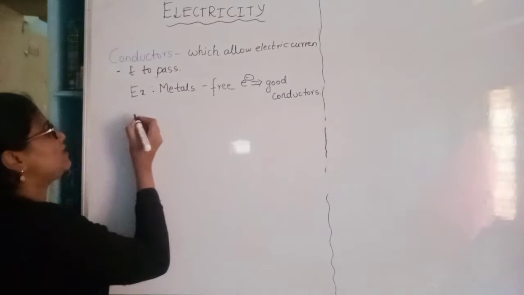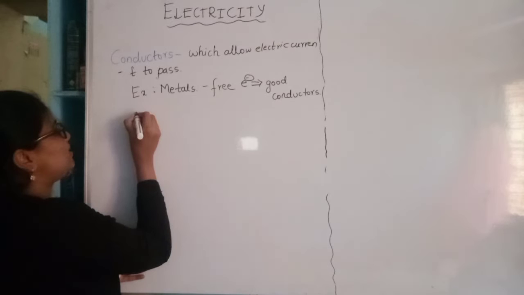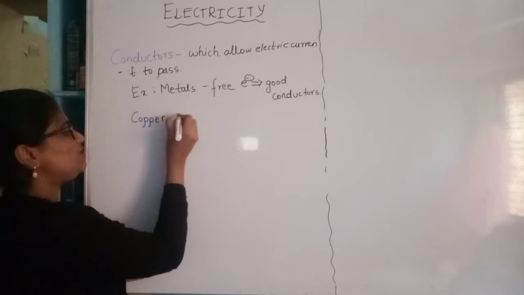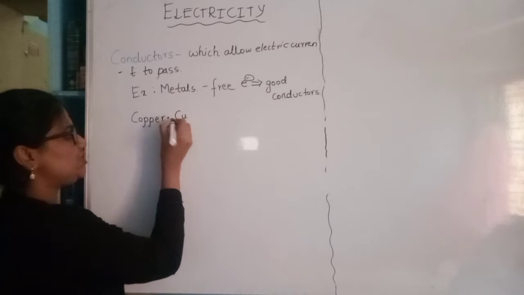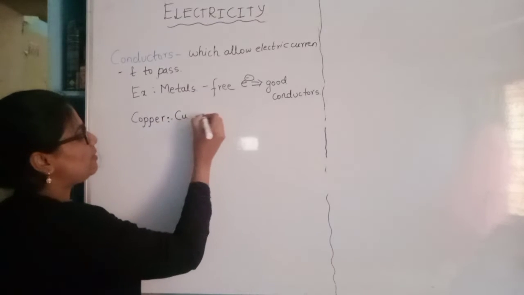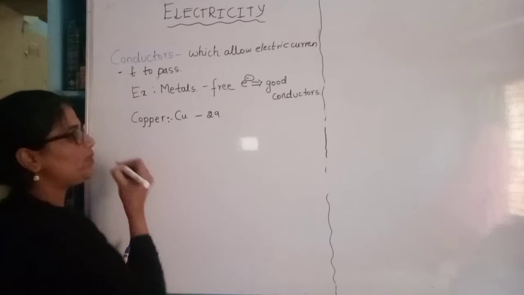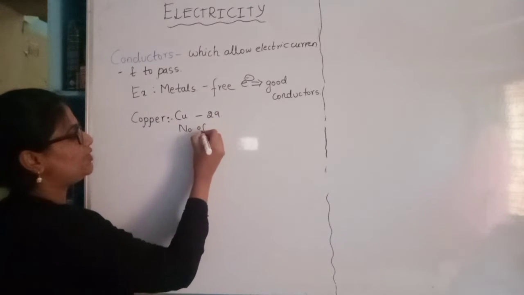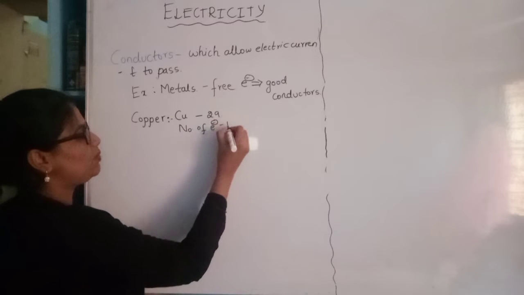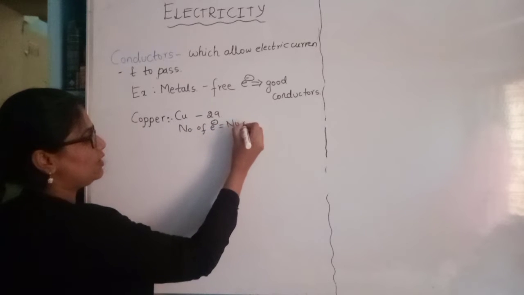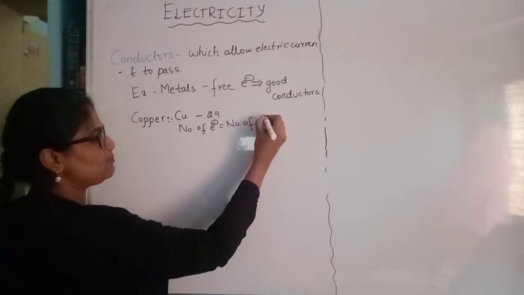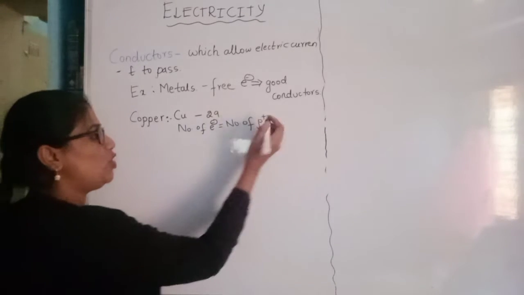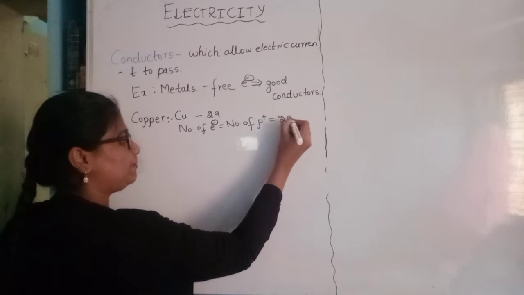Suppose let us take a daily used metal as a conductor, that is copper. We know the symbol of copper, it is Cu, and its atomic number is 29. When its atomic number is 29, I can say that the number of electrons as well as the number of protons are both equal to 29. Number of protons means positive charges, number of electrons means negative charges.